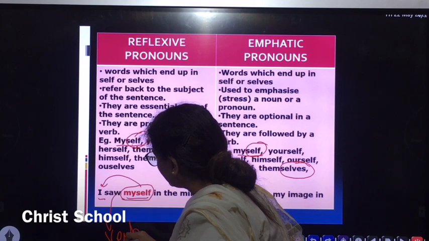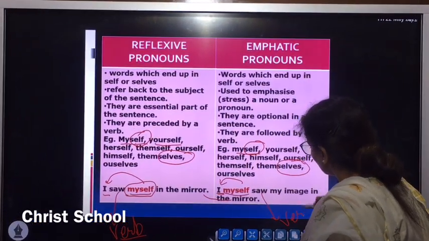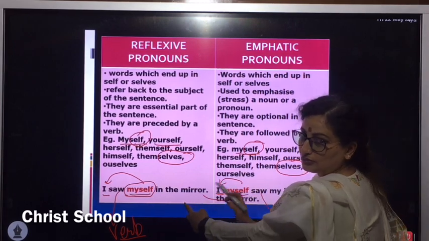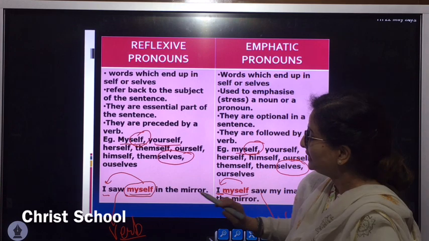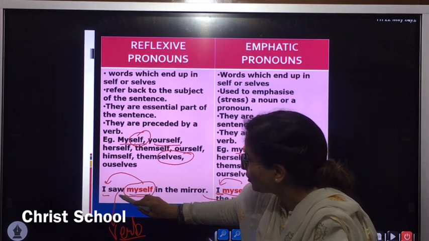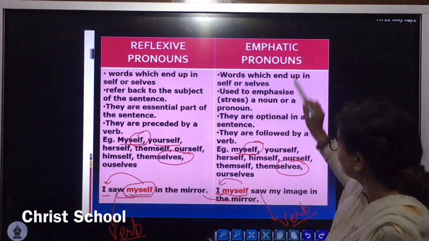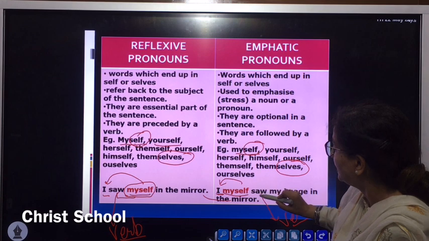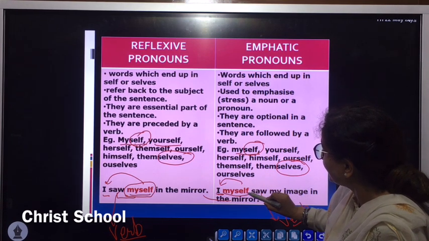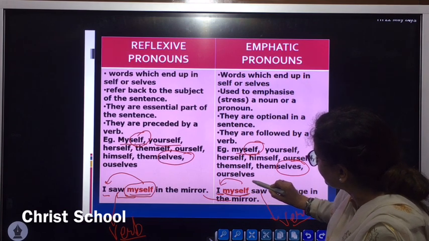Here the verb is saw and here also the verb is saw. I have taken the same type of examples to make things clear to you. So here reflexive pronouns always follow the verb, whereas in case of your emphatic pronoun, a verb follows it. That means your emphatic pronoun is preceded by the verb.